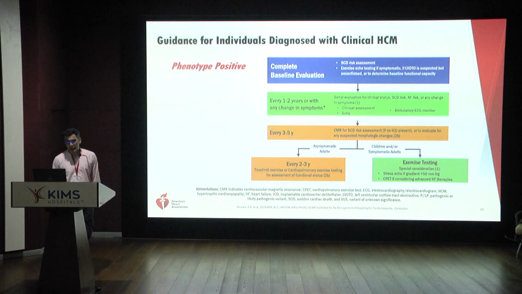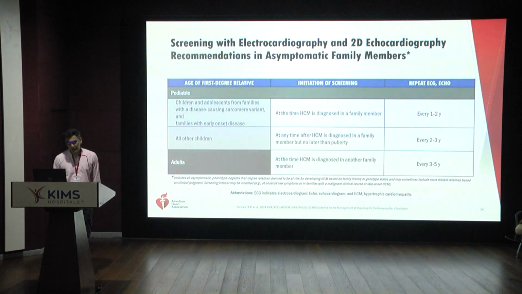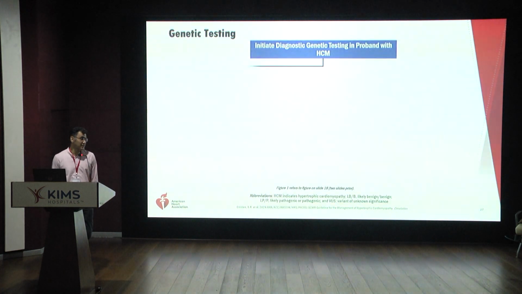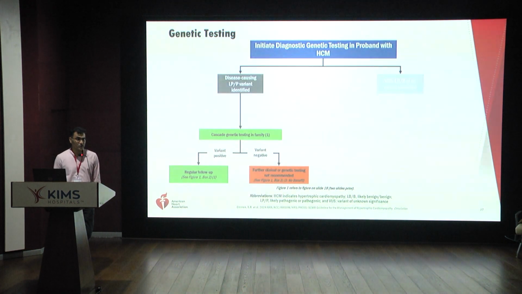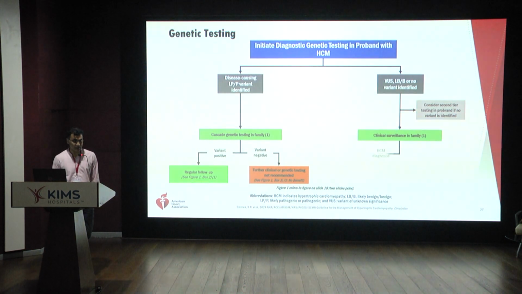And in children or in symptomatic adults, exercise testing remains the cornerstone of management. You can screen family members with electrocardiography and 2D echocardiography in asymptomatic family members, but I do think that given the relatively poor negative predictive value, it might be useful for us to have genetic screening, especially if the index patient has a positive genetic mutation, and use that to screen the family members. It is exome analysis that is done in the index patient, which in turn is then applied to the other people in the family to be able to diagnose the genetic positivity.